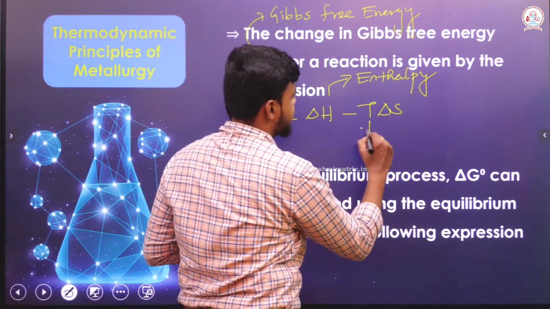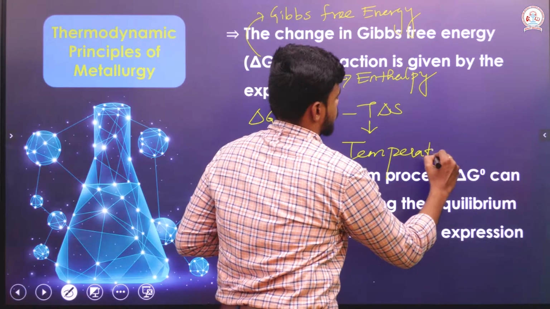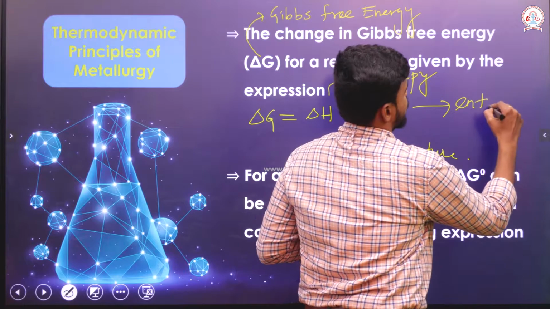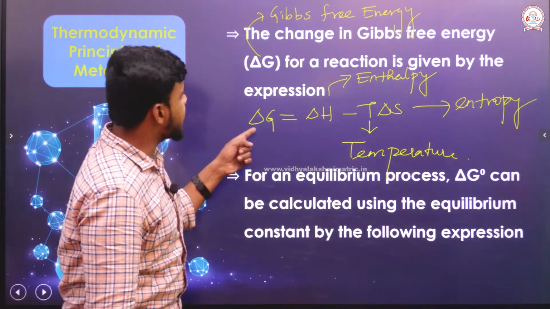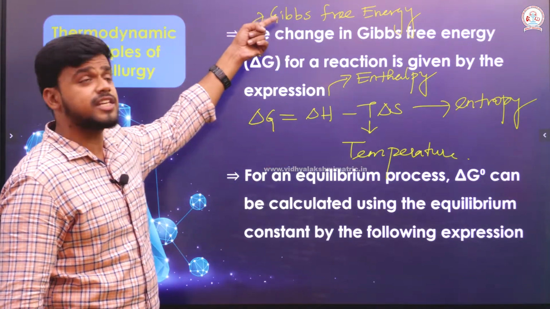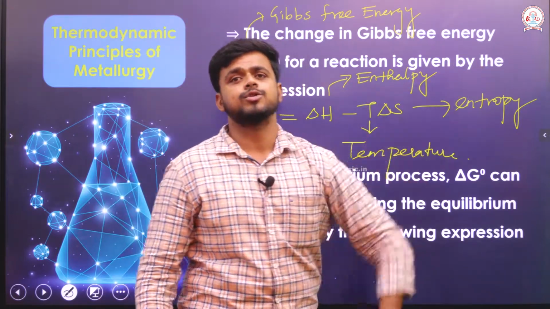When I say T, it is temperature. When I say S, it is entropy, which talks about the randomness of a molecule or substance. If it is del G, it is change in Gibbs free energy. If it is del H, it is change in enthalpy. If it is del S, it is change in entropy here.